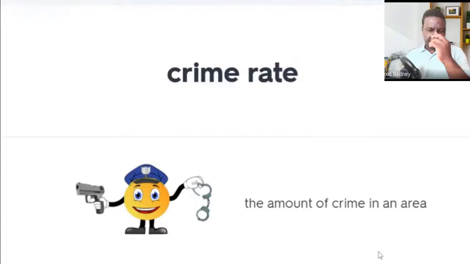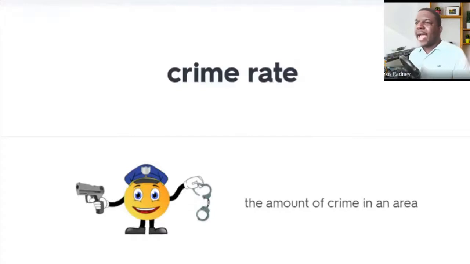Crime rate. The amount of crime in an area. Crime rate. What is a crime rate? Okay, it's the amount of crime in an area. Crime rate is the amount of crime in an area. Let's go with the next one.